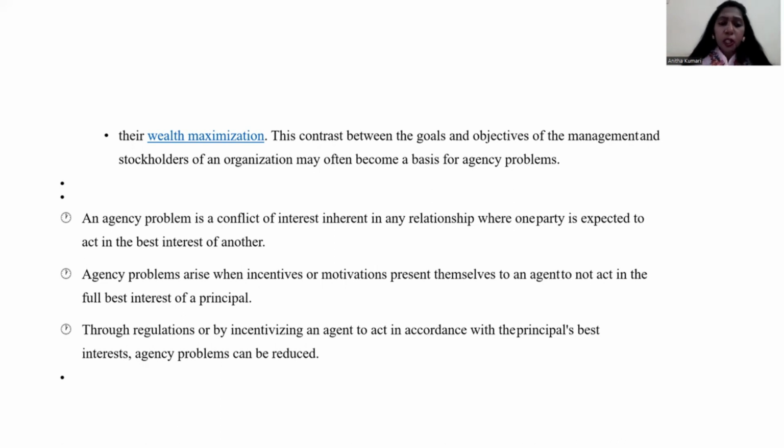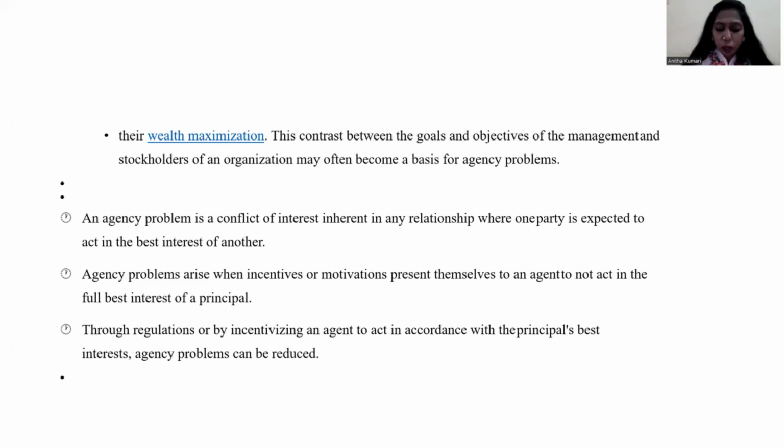So an agency problem arises when the incentives or motivation present themselves to an agent to not act in the full best interest of the principal. Through regulation or by incentive, the agent can be made to act in accordance with the principal's best interest, and the agency problem can be reduced. So that's all. The agency topic is over.